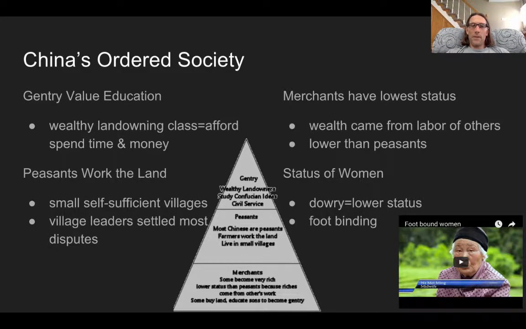When we look at women in this time, many civilizations, or at least most of the world civilizations, had dowries. And dowries cause a lower status for women because if a family has a family full of girls, then they have to provide a dowry for each of their daughters as they go off to get married. That's a tough financial burden, and that's going to cause this lower status to kind of get reinforced.